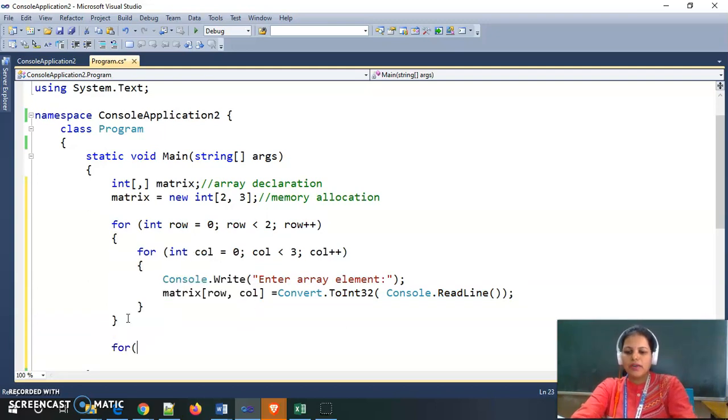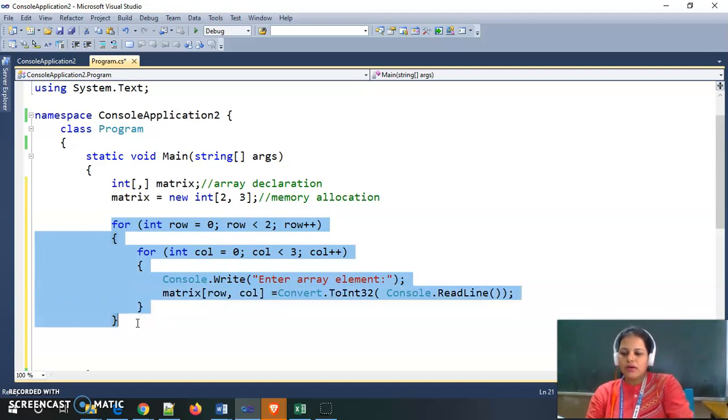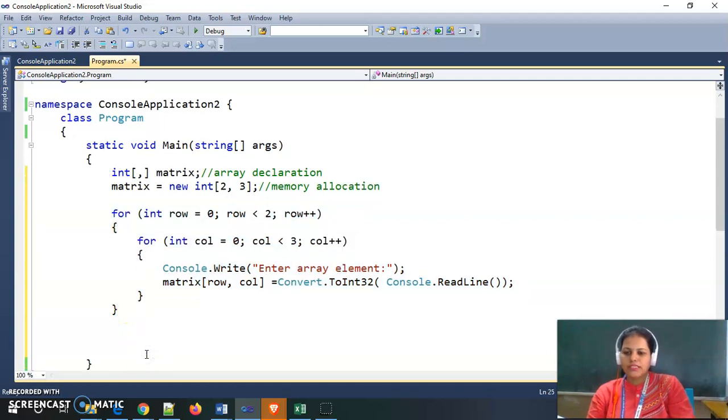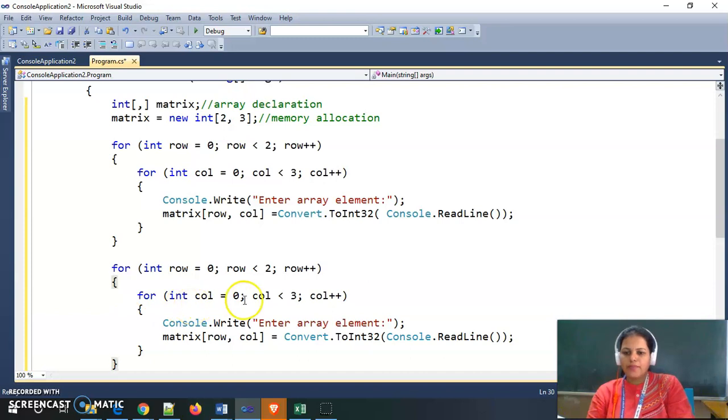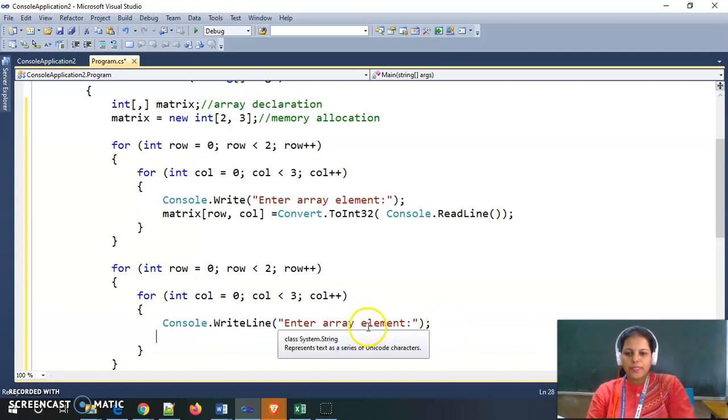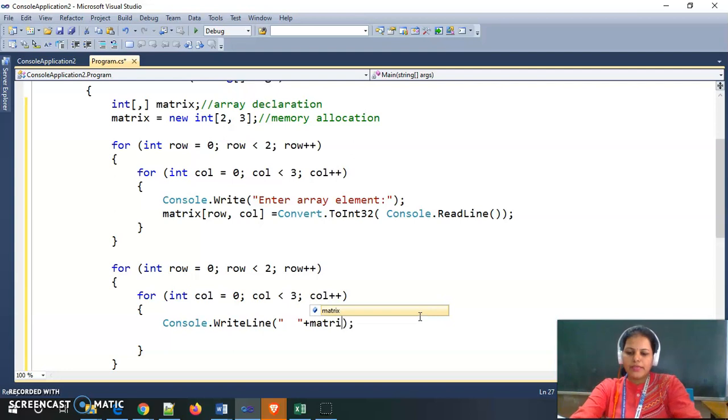Now, using a double for loop again, I am copy-pasting this double for loop for displaying my matrix elements. For time saving purposes I am copying and pasting. Now inside this I need to print those elements. So I am printing array elements like this, matrix with index as row and column.